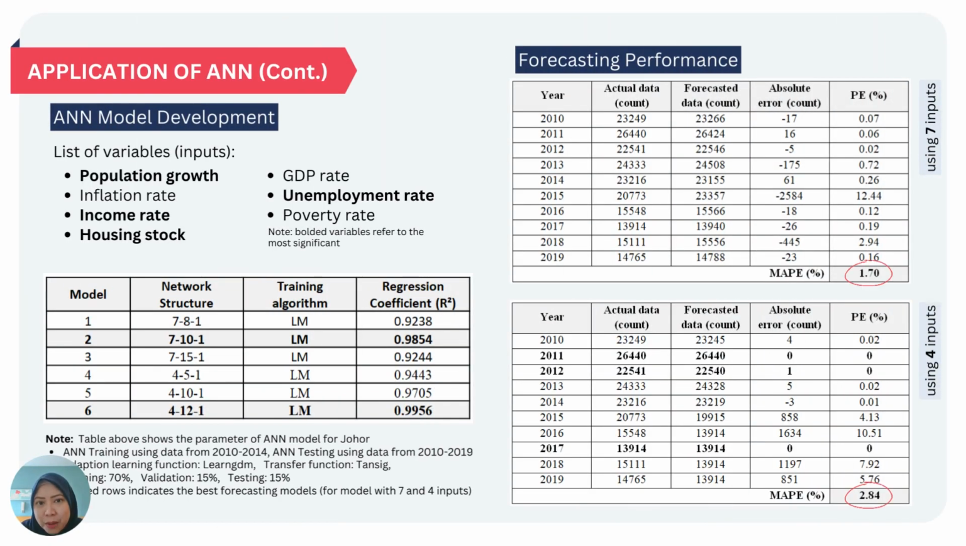This model used population growth, housing stock, inflation rate, income rate, GDP rate, unemployment rate, and poverty rate in Johor to estimate affordable housing demand. 6 models with different network structures were generated. All models demonstrate a very good forecasting result, having high R-squared value, especially for Model 2 and Model 6. The MAPE value was also very low, with a value of 1.7% for Model 2 and 2.84% for Model 6.